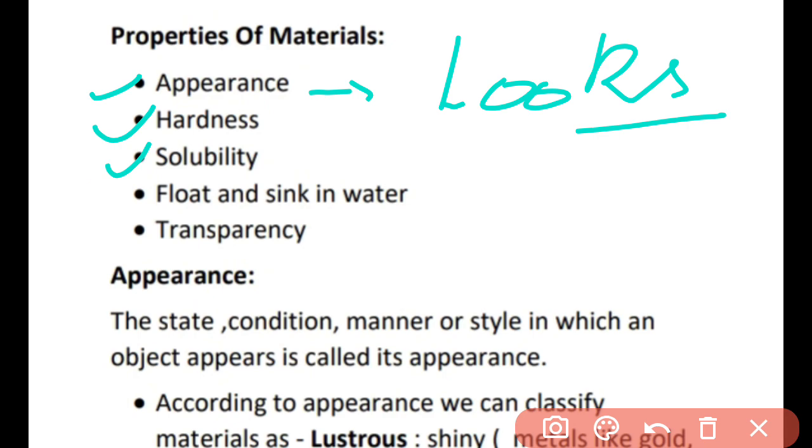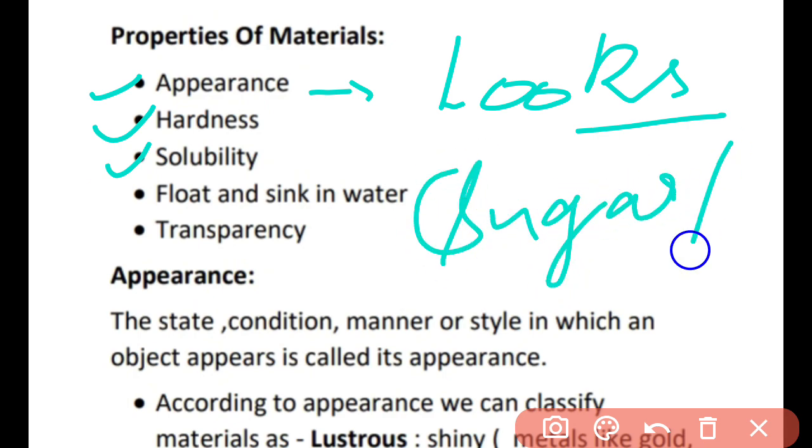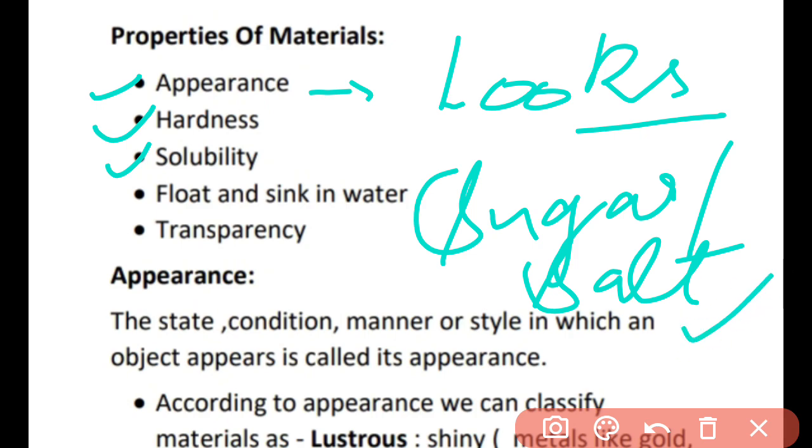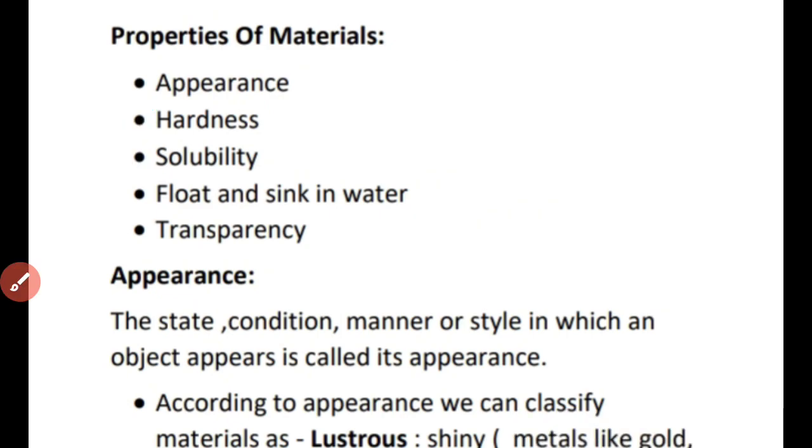In the next case, I took the sugar. Let us take sugar or say salt. I took one of these. So I tried to dissolve this and tried to stir it in the water in some tumbler. After some time, what would I see? I would observe that the sugar and salt have been dissolved completely, not a single trace of it would you be able to find. So this defines the solubility of a material.